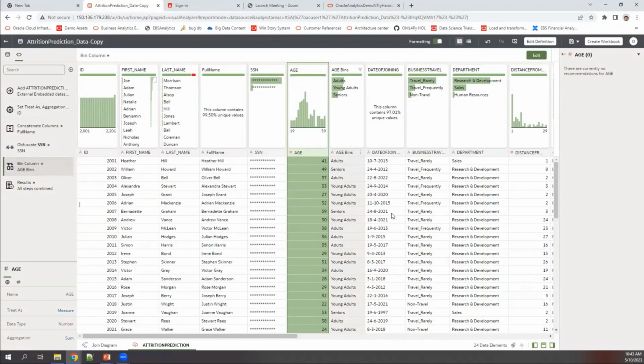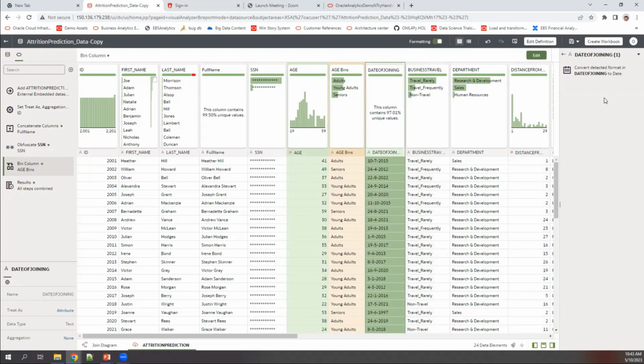look at this date of joining column, right? If you see, it's a date column, but it is captured as an attribute. So when I select this, the system is suggesting that maybe this column may not have been captured correctly. There may be some pre-process that has to be done so that it gets converted into the right format. I will just use the recommendation. I just click on convert detected format to date.